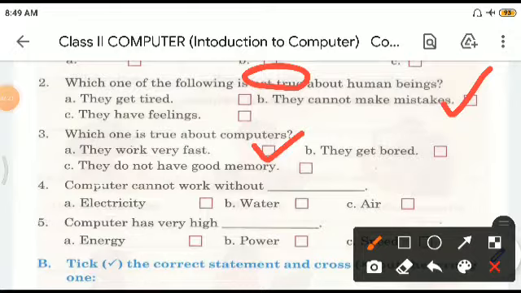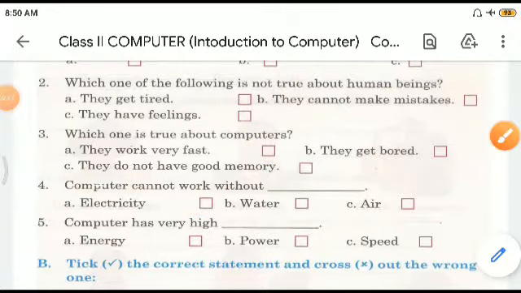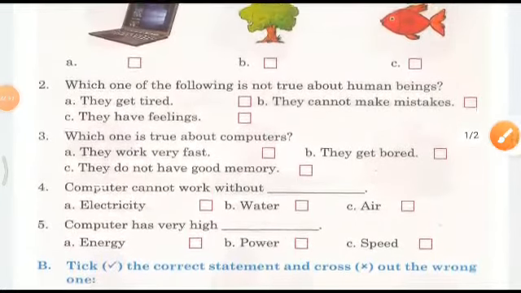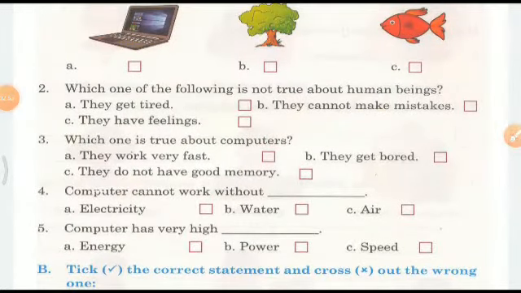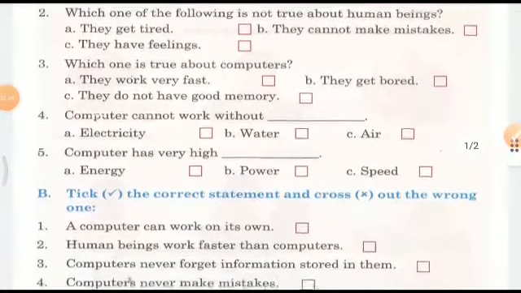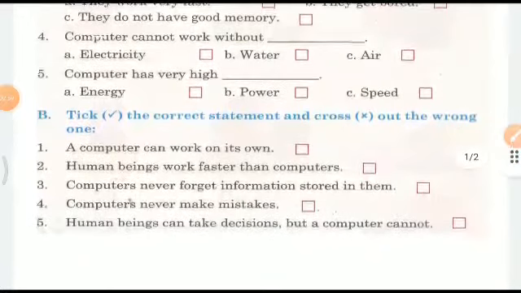Fourth, computer cannot work without, see, they don't need water, because the moment you put water on a computer it will burst due to short circuit. Air, they don't need, but what they need is electricity. The moment electricity is off, the computer turns on to the battery, and the battery has a certain time span. After that it also dies out. So electricity is very essential. Computer has a very high, see, it is almost like the third and fifth, it has a very high, the answer is speed.